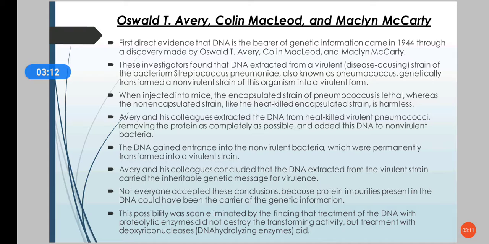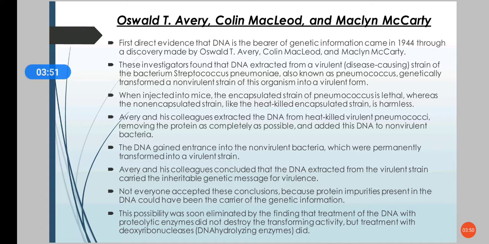The next experiment was by Oswald Avery, Colin MacLeod, and Maclyn McCarty. This experiment gave the evidence that DNA is the genetic information. In 1944 they found that the DNA extracted from an S strain, that is a virulent strain of pneumococcus, genetically transformed a non-virulent strain, that is the R strain, into a virulent form.